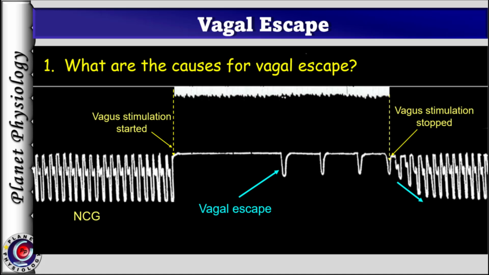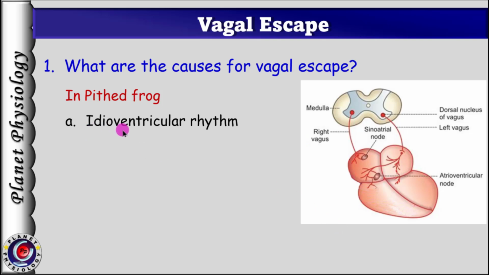Okay, let's discuss the answers one by one. If you observe the graph closely, all the contractions recorded during the period of continuous vagal stimulation show only the ventricular component of the normal cardiogram, and the rate of contraction is also less. So this rhythm is idioventricular rhythm. If you remember, we got the same idioventricular rhythm after application of the second Stannius ligature. So the first reason for vagal escape is initiation of idioventricular rhythm.